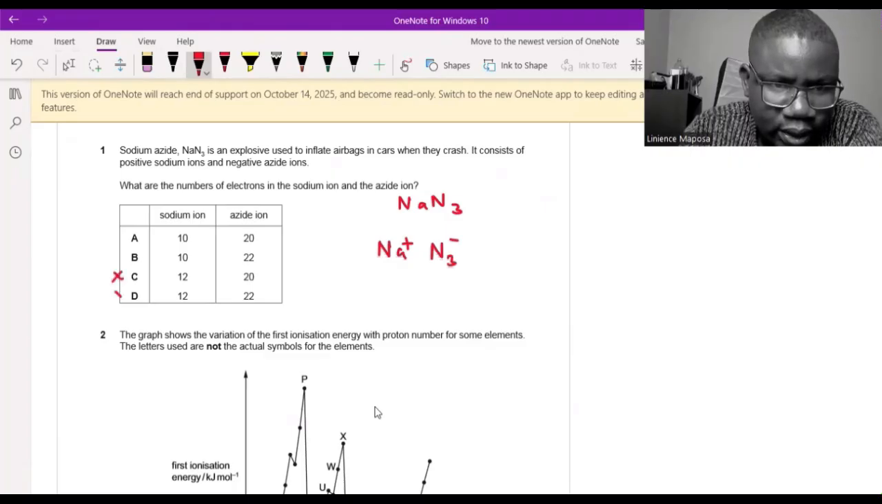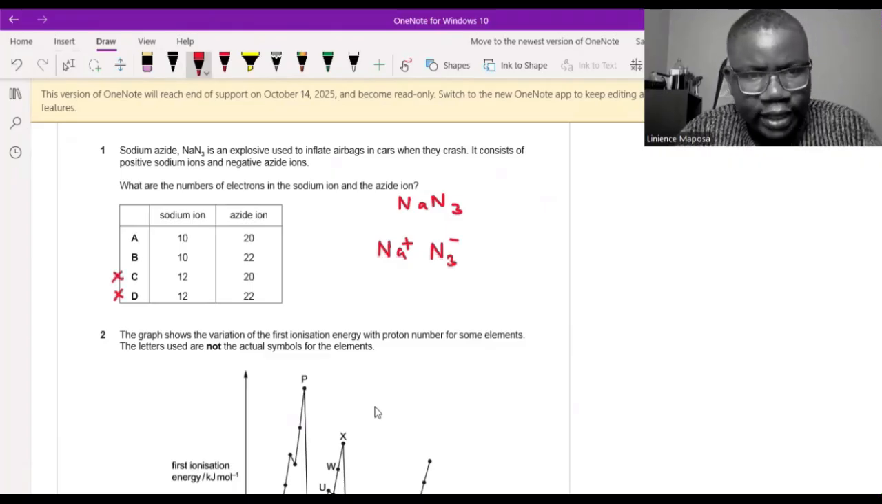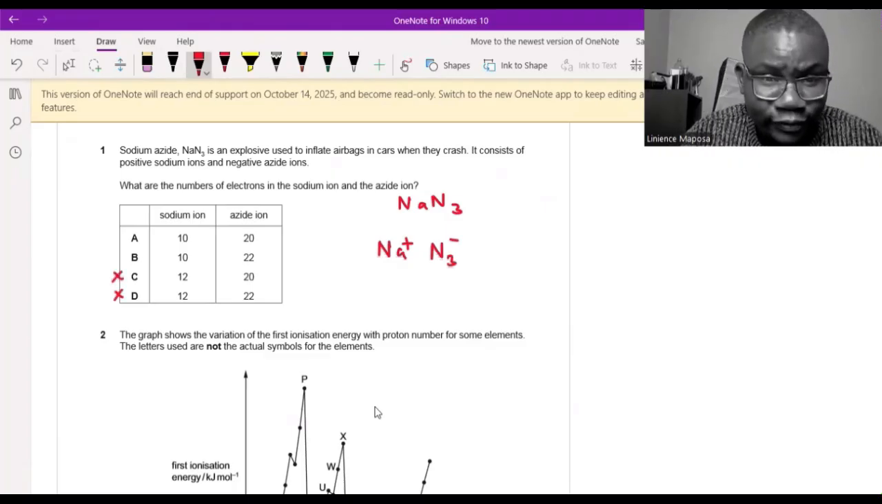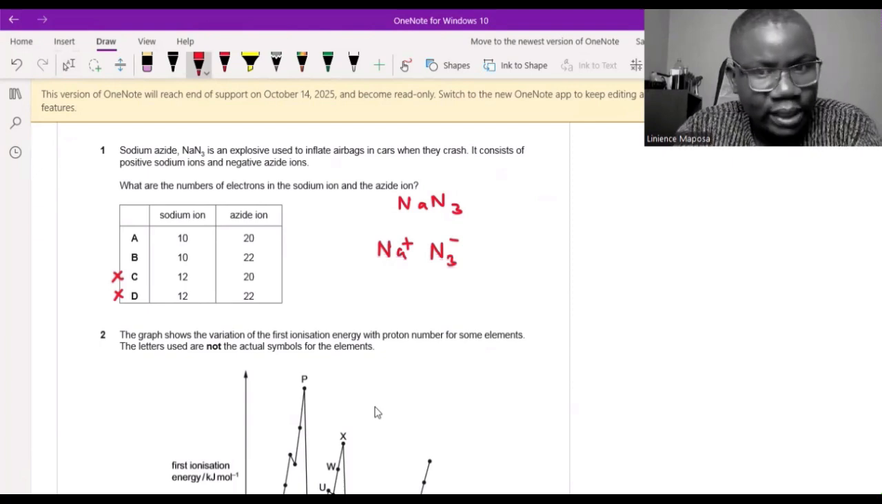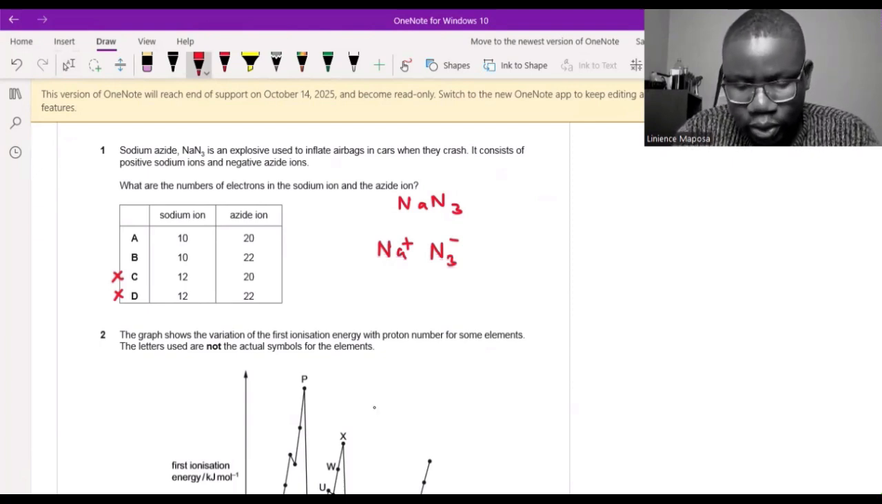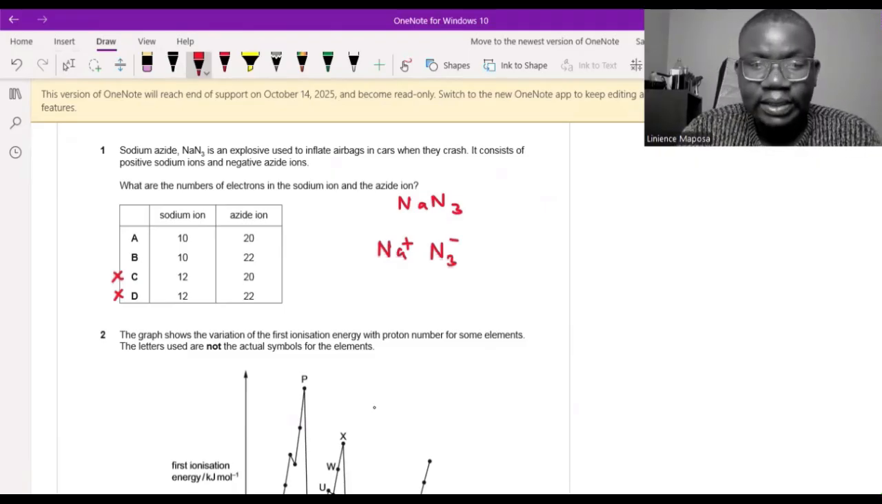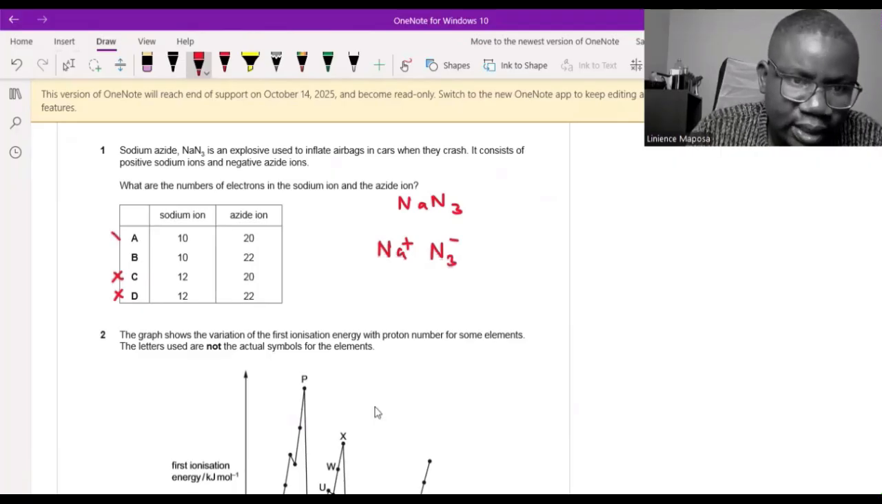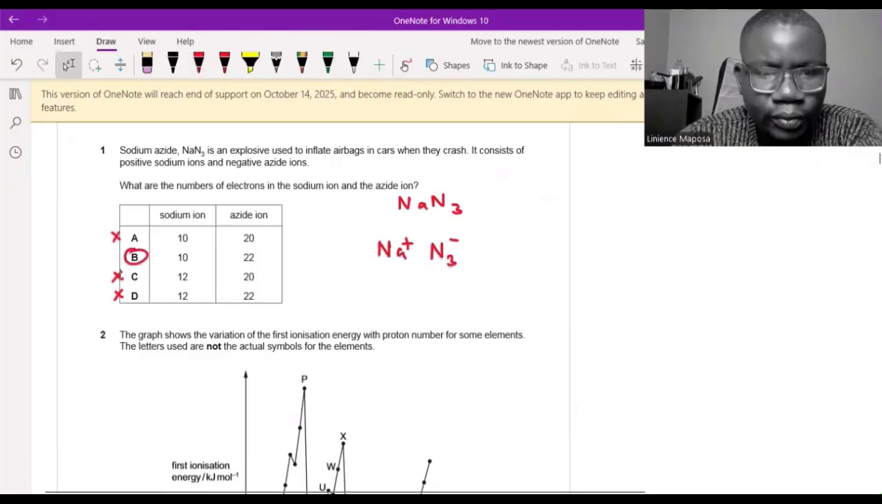So I'll cancel C and D, they're out. If I had to guess here, it's between A and B. So that's 50-50 if I have to guess. But now, I don't have to guess. If I think about the azide ion, it's got 3 nitrogens. Nitrogen is number 7. So 7 times 3 is 21, plus the negative, 22. So that means A is out, answer is B. All right, we move on.